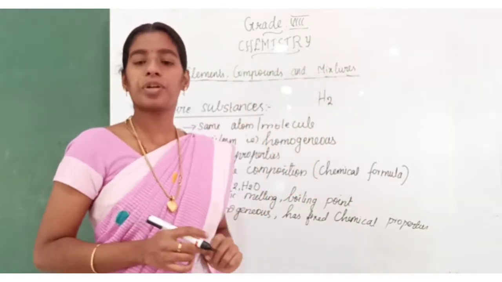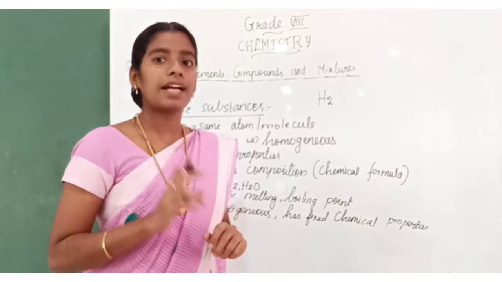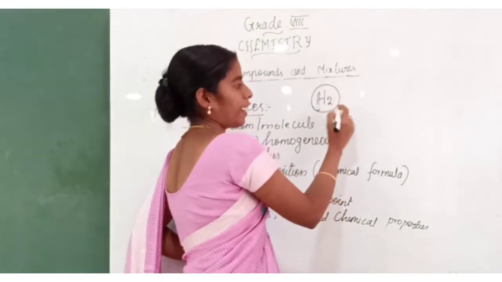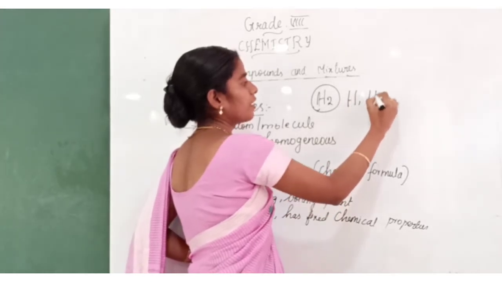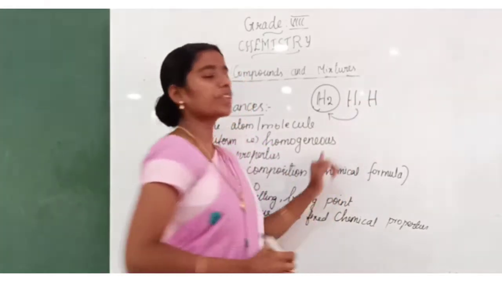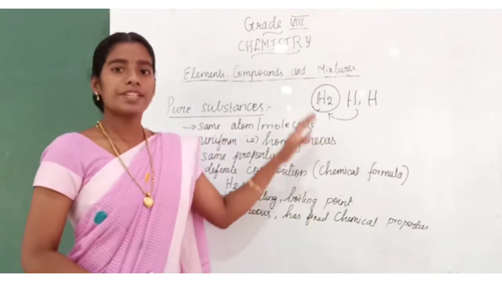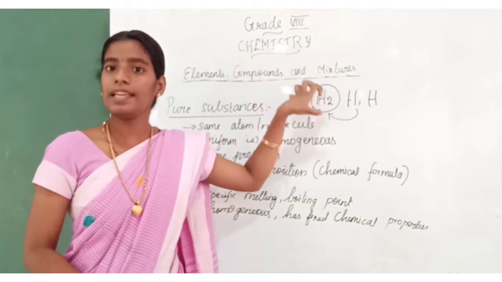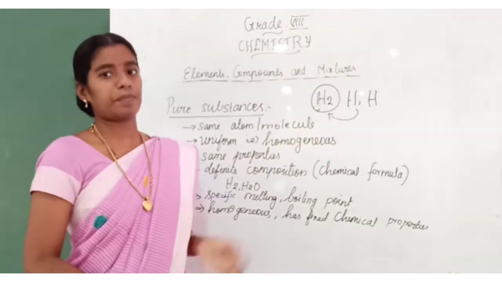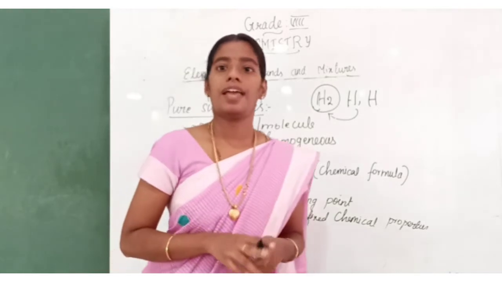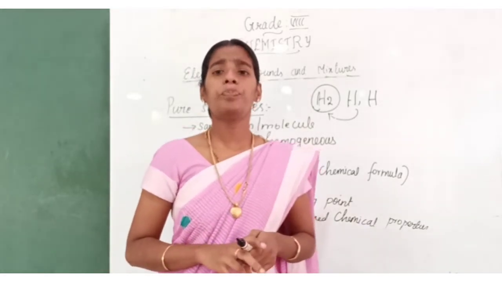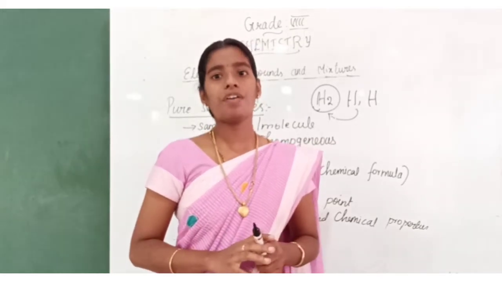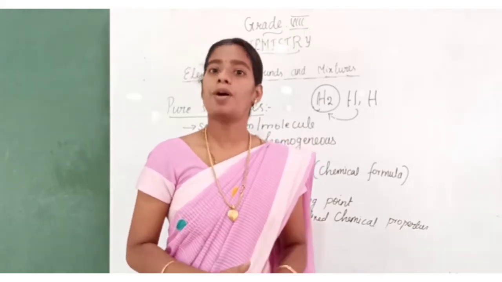Why is it an example of a pure substance? Because it has only the same type of atom, that is hydrogen. Hydrogen combines to form a hydrogen molecule. It does not have any other atom, like oxygen or nitrogen. It only has the same type of atom. So it is called a pure substance. So a pure substance is a substance which has the same type of atoms or molecules.